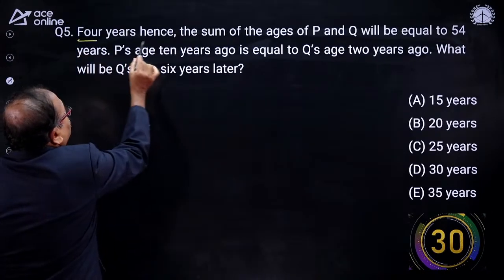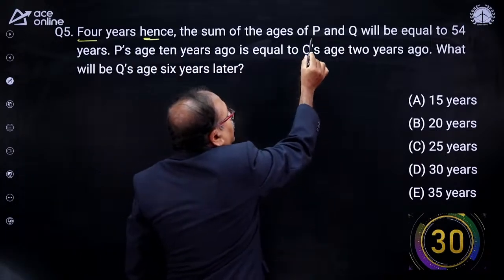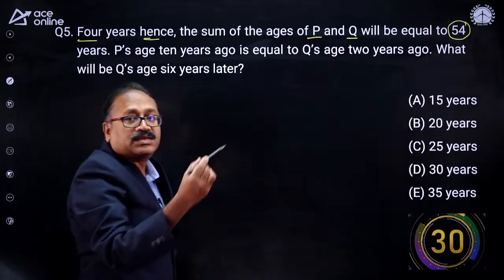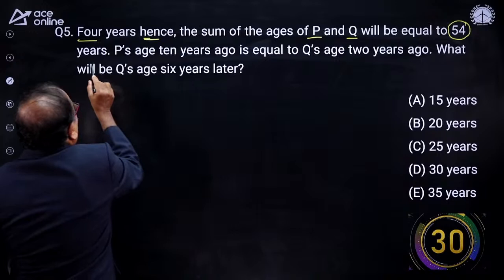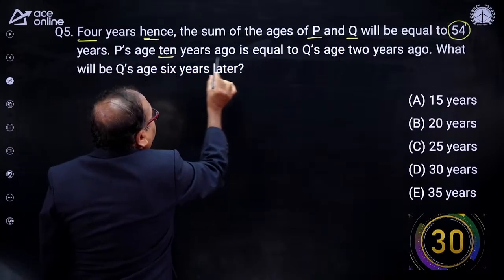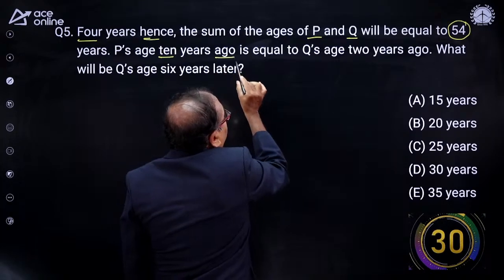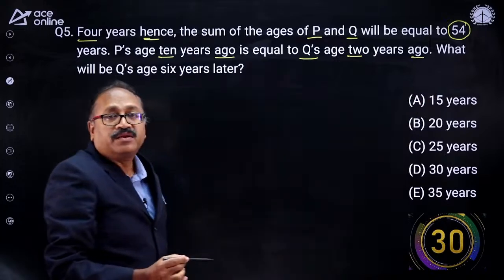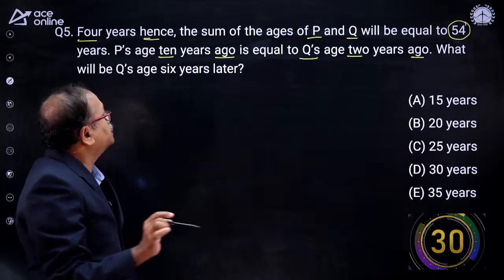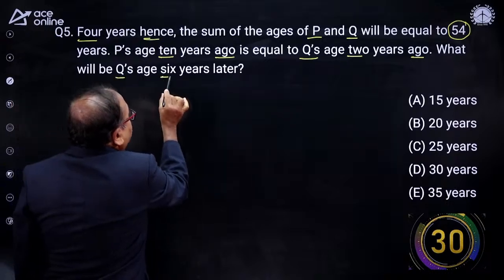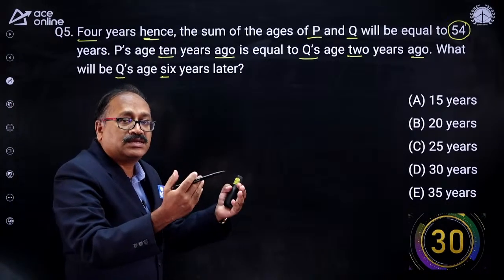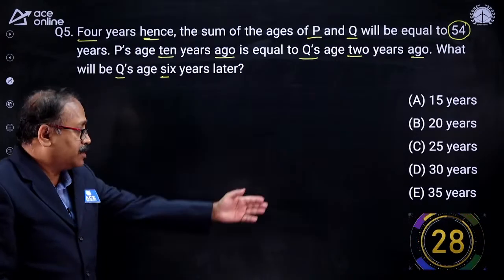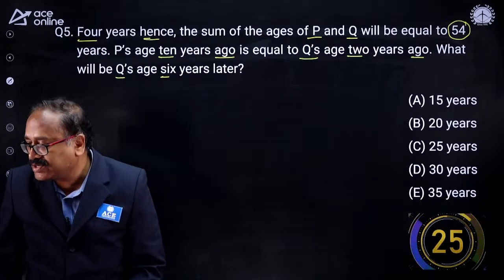Here, 4 years hence, the sum of the ages of P and Q will be equal to 54. Next, P's age 10 years ago is equal to Q's age 2 years ago. You know, one question always comes from problems on ages. So what will be Q's age 6 years hence? It's an easy question and some of you will definitely be able to answer it. Your time starts now.